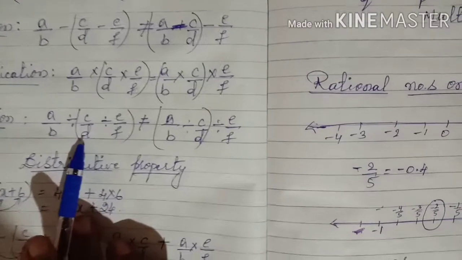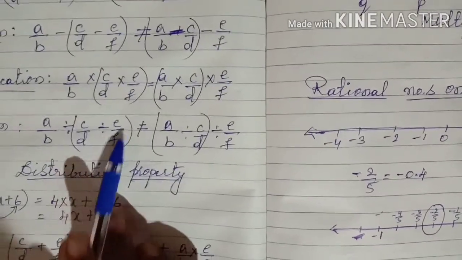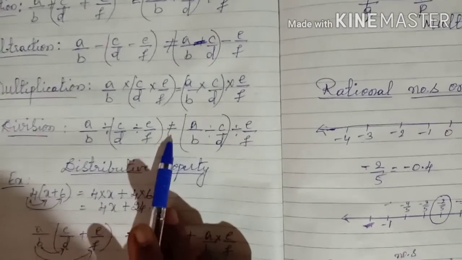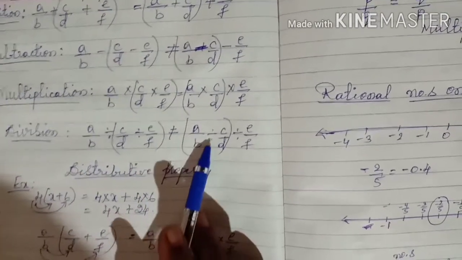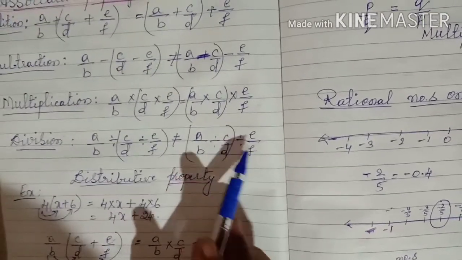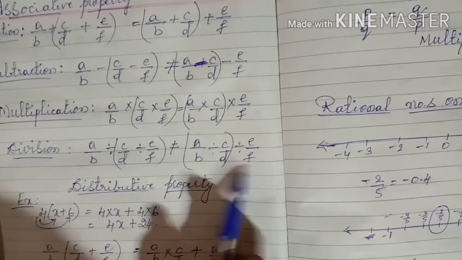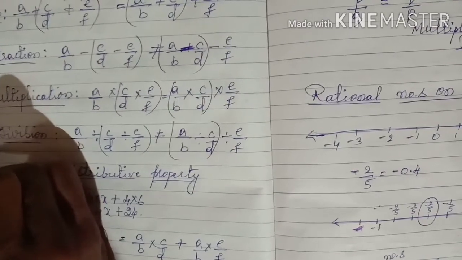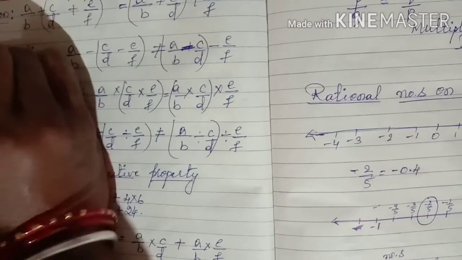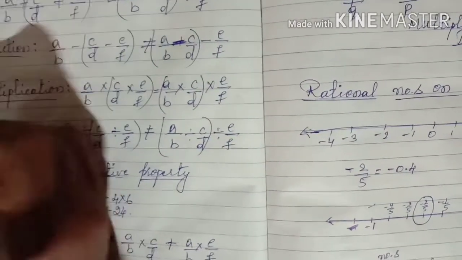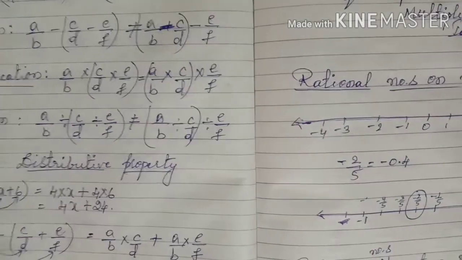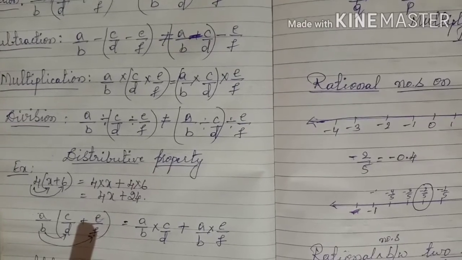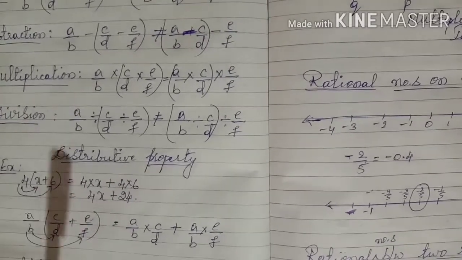A by B divided by C by D divided by E by F. So we are grouping here, and this is not equal to A by B divided by C by D, grouped and then divided by E by F. That means this does not hold good. Division does not hold good. Division and subtraction do not hold good. Addition and multiplication hold good, children. Okay children, this is about the associative property for rational numbers.